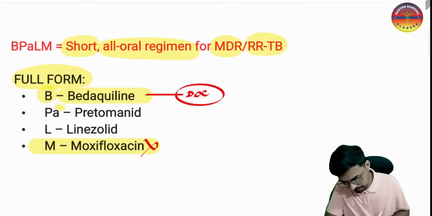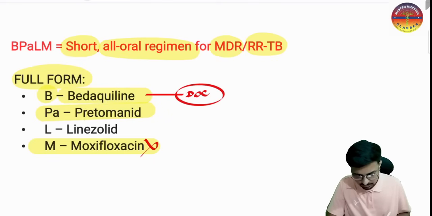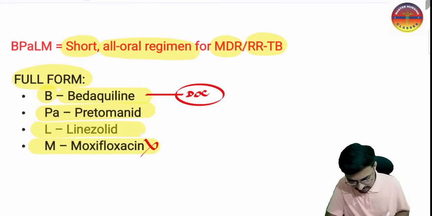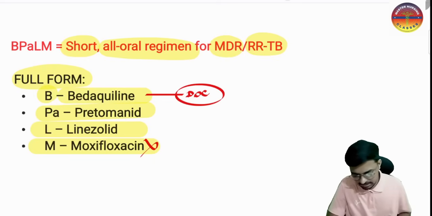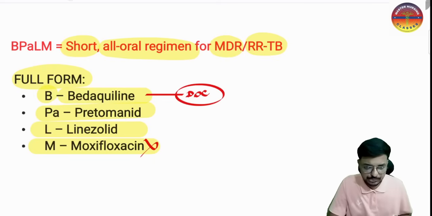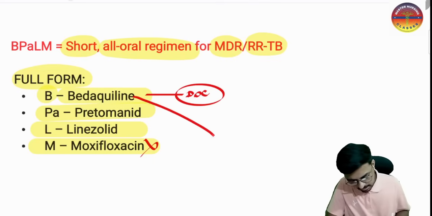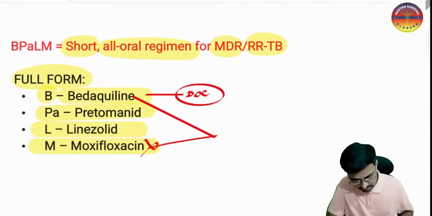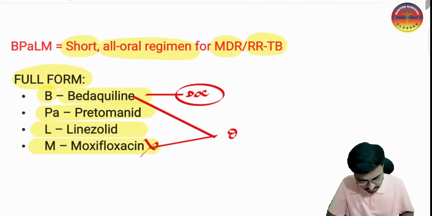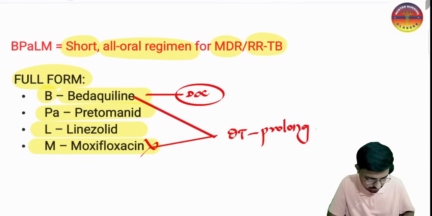Next, P stands for pretomanid, and L stands for linezolid. This is very important, and the question will strike from here: which two drugs in this regimen are responsible for QT prolongation? Please do remember, bedaquiline and moxifloxacin, both these drugs will cause QT prolongation in the ECG.